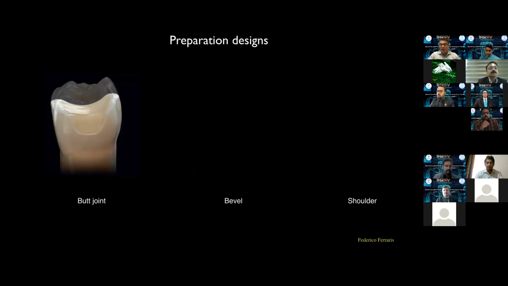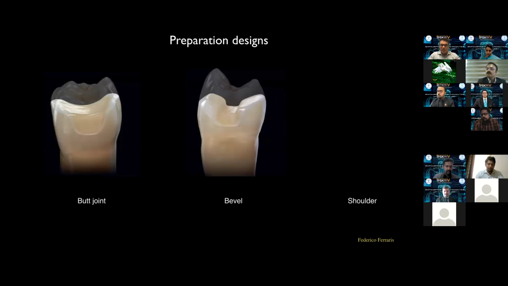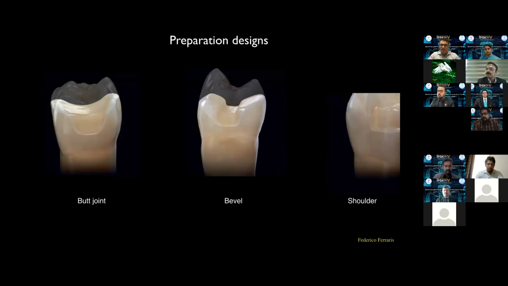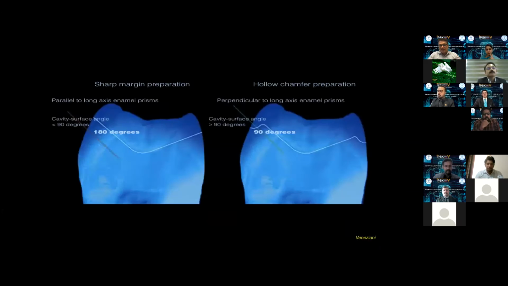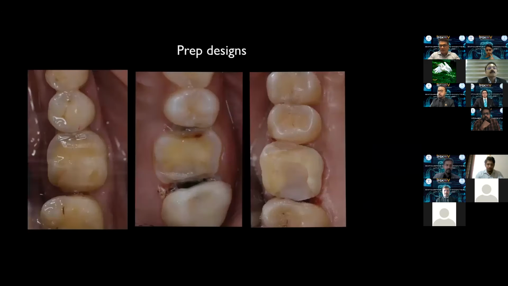So when we are looking at posterior occlusal preparations, we have the butt joint as our occlusal preparation design. We have a bevel, and we also have a shoulder, which is possible. These kinds of tooth preparations take advantage of the remaining enamel on the circumferential surface of the occlusal part of the tooth. So either you can have a bevel, as you see in the figure on the left hand side, or you can have a shoulder or a butt joint as your final finish line.